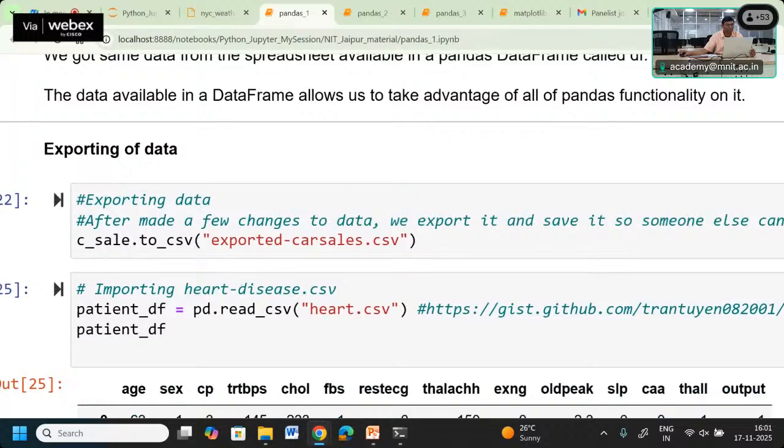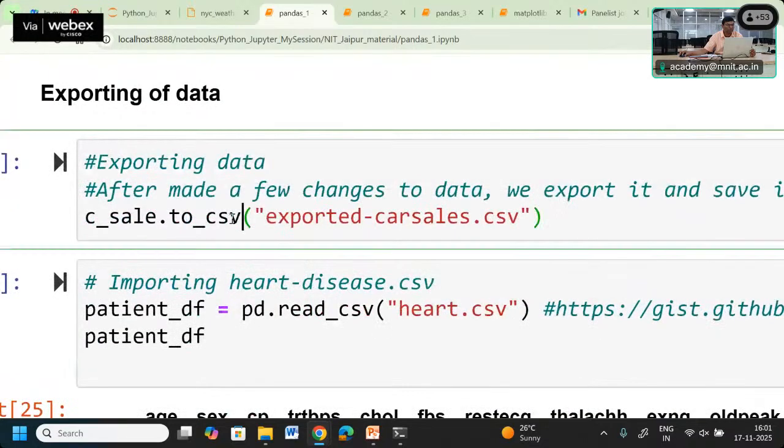For that purpose we can use to_csv. It means exporting that particular data to your system. Import we can also do, and export the data also.